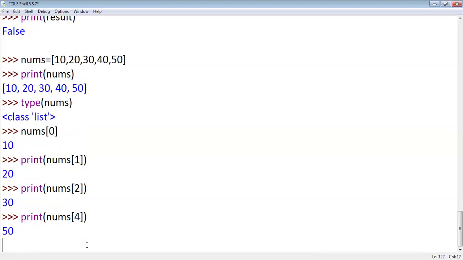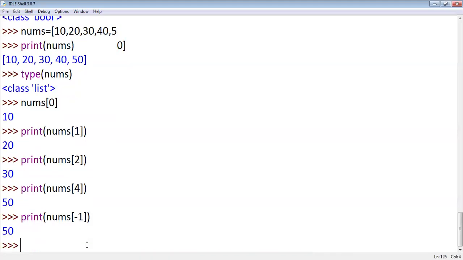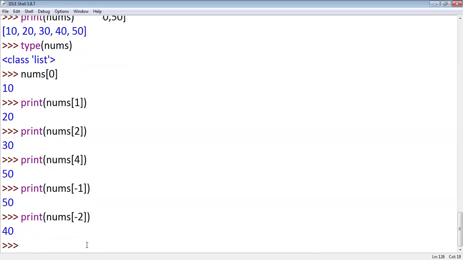Okay, in Python, we can access the elements in 2 ways. Suppose you want to access elements from left to right, we can use a positive index. Suppose I want to access the last element in the list, what is the name of the list? Nums. If you use -1, you'll get the last element. If you want to print the last but one element, nums of -2, you'll get the last but 1 element. Okay. Last but 1 element. Is it clear?